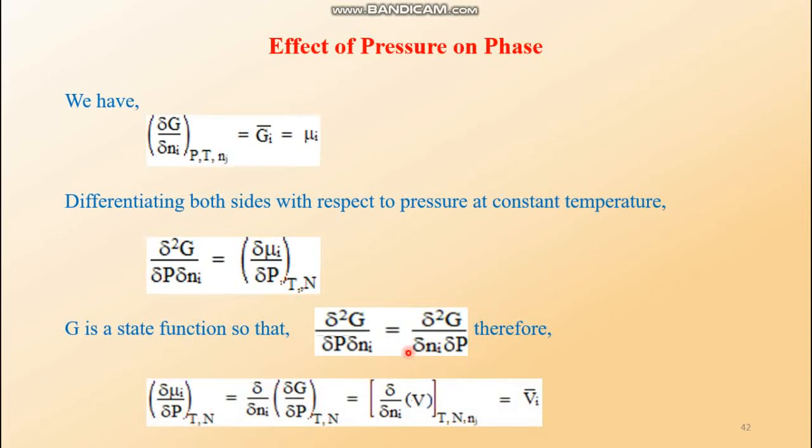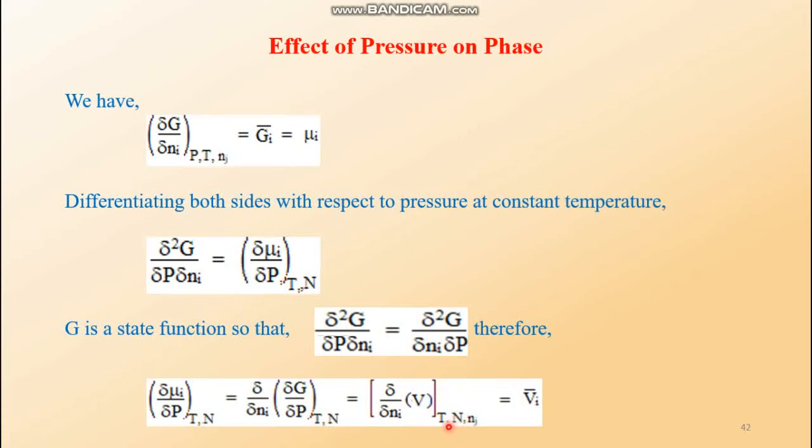Therefore, (∂μi/∂P) at constant T and nj is equal to this one. When analyzed, it can be written like this, and ∂G/∂P is nothing but the volume of the substance, because an energy term divided by a pressure term gives volume, since pressure times volume equals energy. So this is the differentiation of volume with respect to the number of moles of the ith component, keeping the j, that means the other components, constant, as well as the temperature constant.